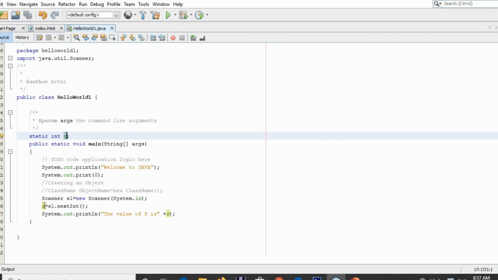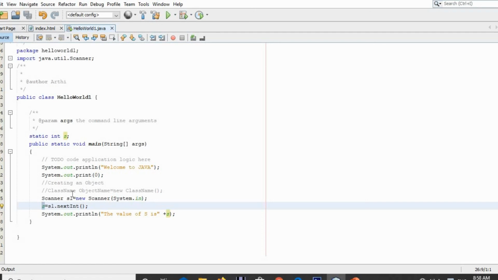Finally we have stored it in the variable s, for which we are going to read a value, and we have printed that, right? So why we have made this variable static is, we have used it inside the main function, which is static. So a static function has a rule that it can access only static variables and functions, right? So we have made our variable static, right?